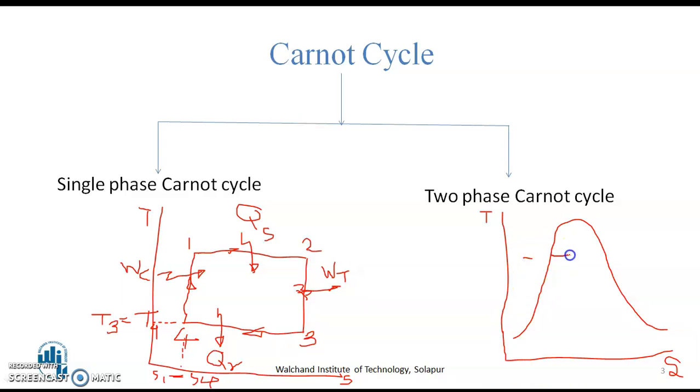So consider, this 1 to 2 is isothermal heat supply process.